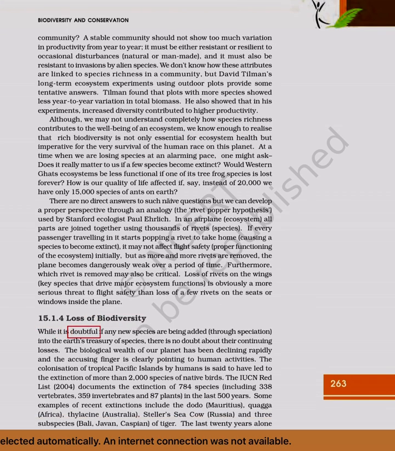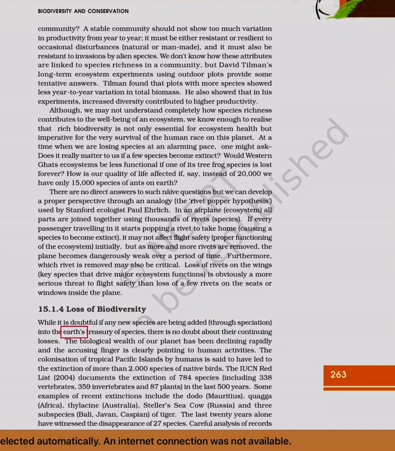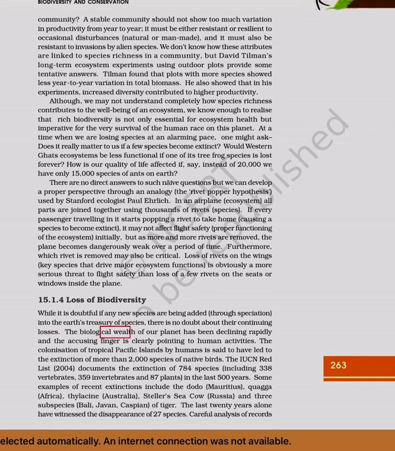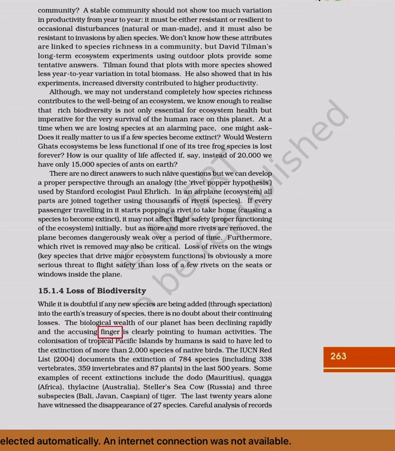While it is doubtful if any new species are being added through speciation into the Earth's treasury of species, there is no doubt about their continuing losses. The biological wealth of our planet has been declining rapidly, and the accusing finger is clearly pointing to human activities.